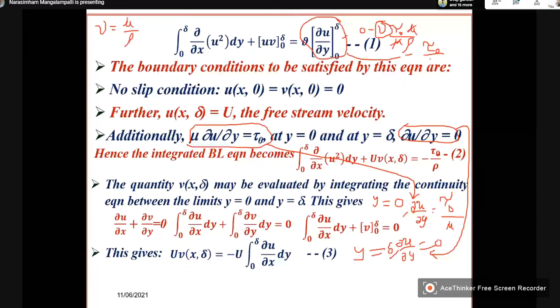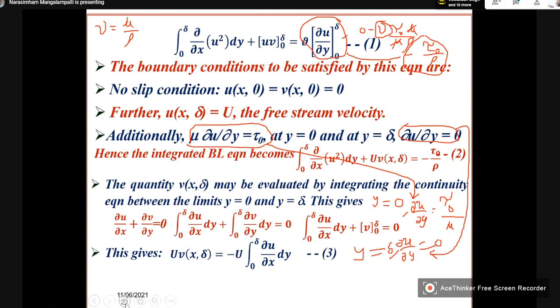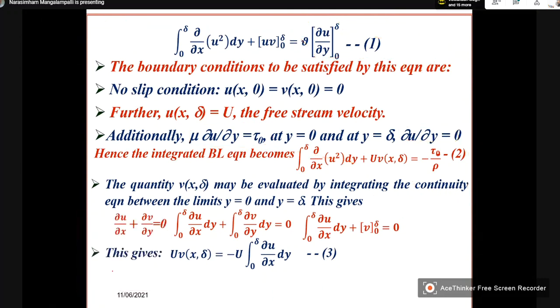So therefore, the right hand side of equation 1 is minus tau naught by rho. So that is what I have represented there. So this equation 2 is now our equation which is averaged over the cross section of the boundary layer at any x.